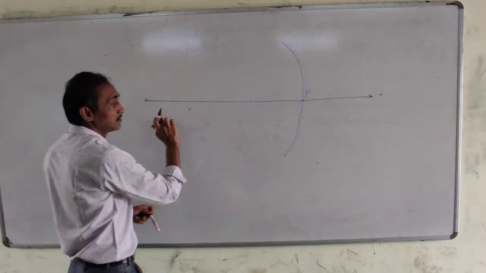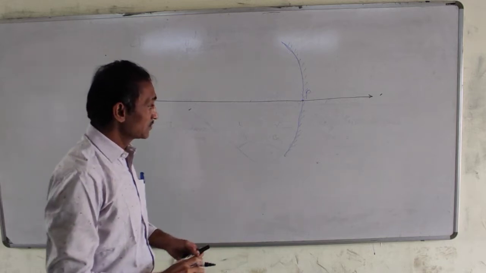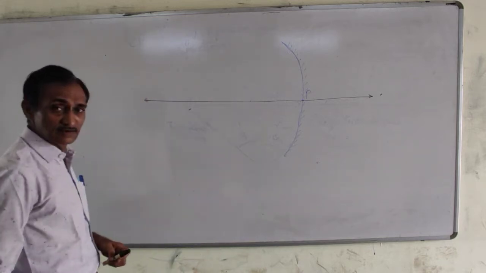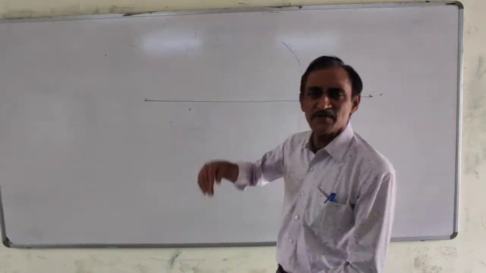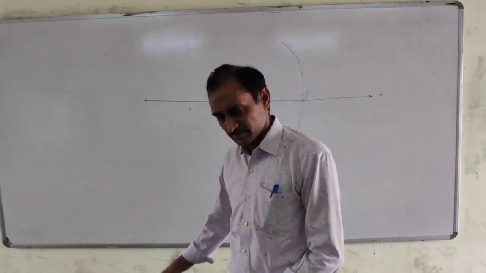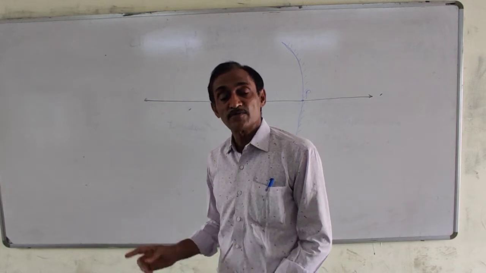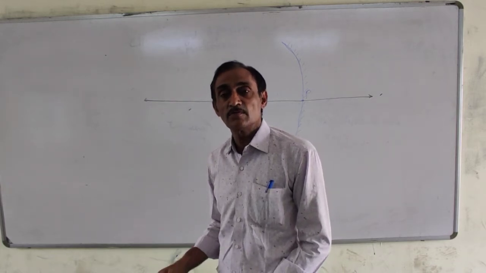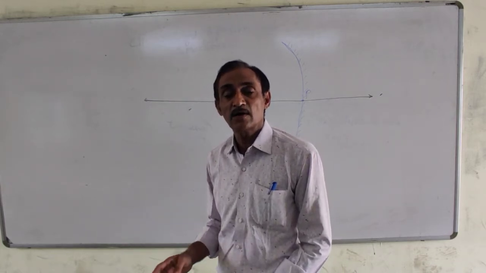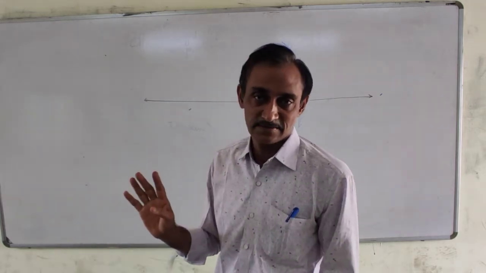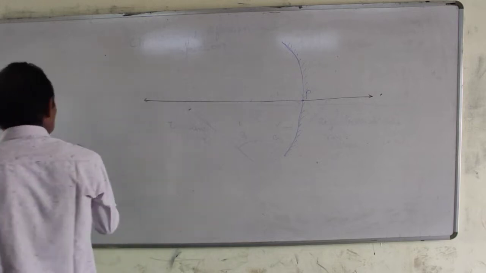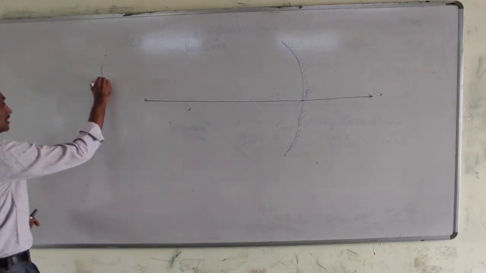Now let the object be at infinite distance, very very far from the concave mirror. The rays of light coming from infinity are always parallel to the principal axis.